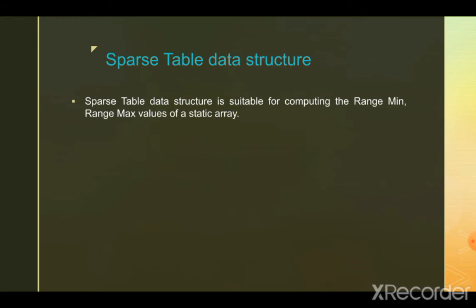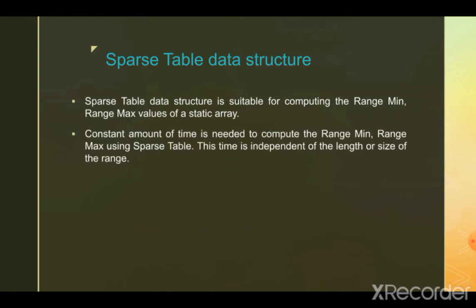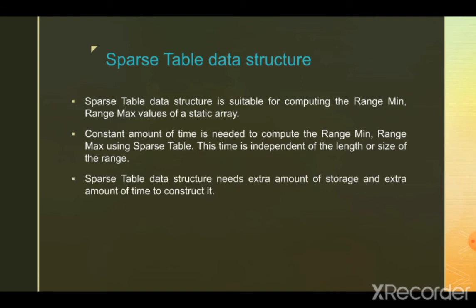Sparse table data structure is suitable for computing the range min, range max values of a static array. It means it can be used for static arrays only, means array whose values don't change. And the constant amount of time is needed to compute the range min, range max using sparse table. This time is independent of the length or size of the range. But sparse table data structure needs extra amount of storage and extra amount of pre-processing time to construct it.